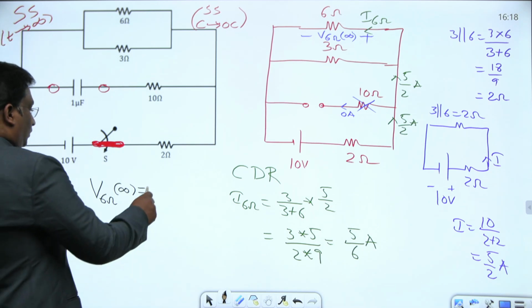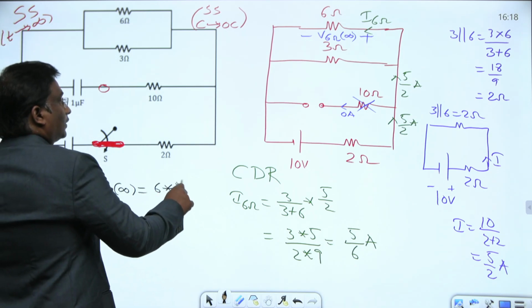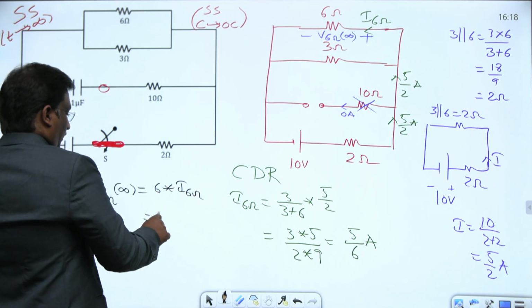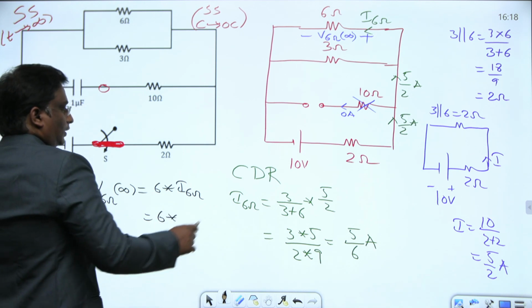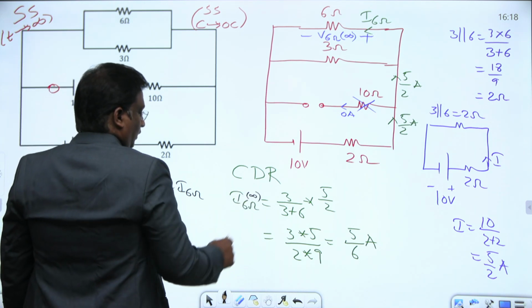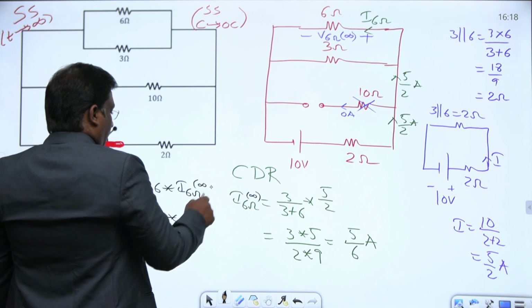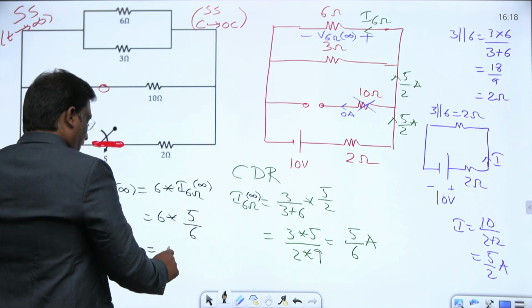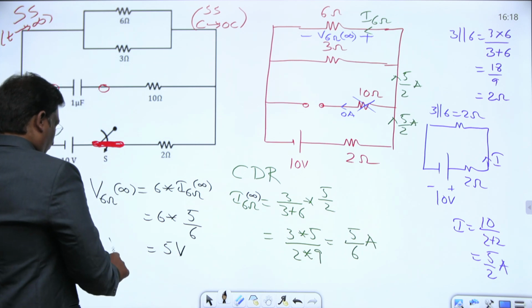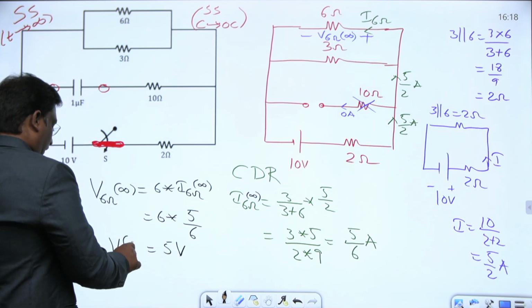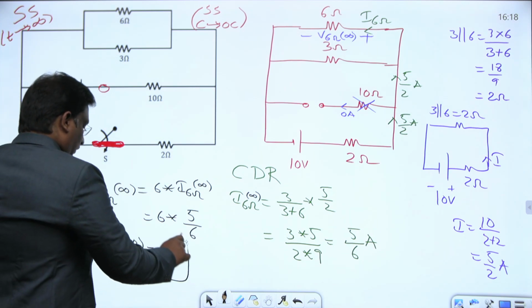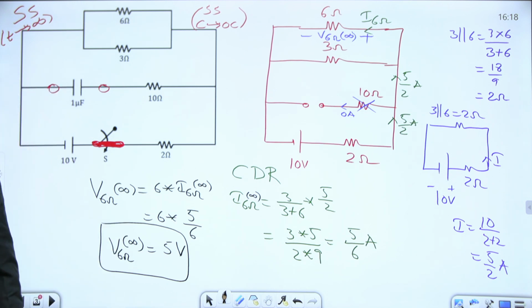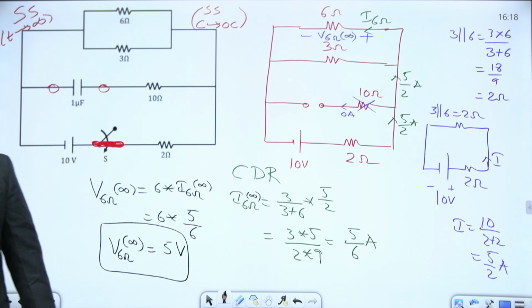This is 6 into the current in the 6 ohm resistor. At steady state, this is the current we found out here, 5 by 6. Therefore, the 6 cancels and we get 5 volts. The steady state voltage across the resistor is 5 volts for the given circuit.